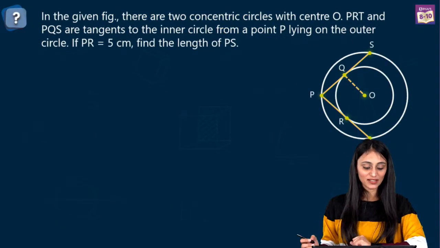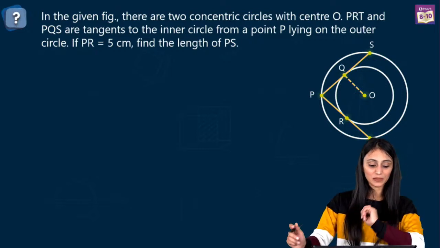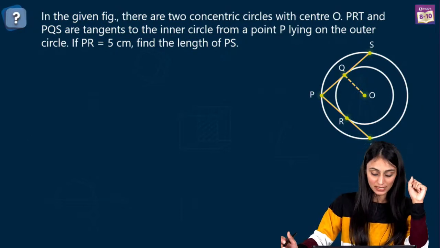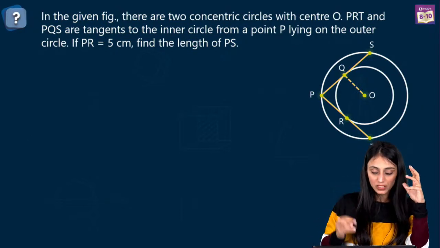Okay, let's take a look at the next question. In the given figure, there are two concentric circles with center O. PRT and PQS are tangents to the inner circle from a point P lying on the outer circle. If PR is 5 centimeter, find the length of PS. Yes? So we have two concentric circles over here.